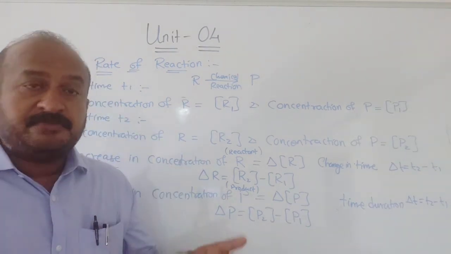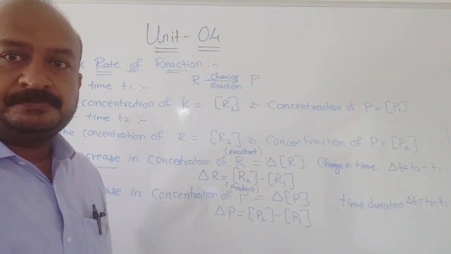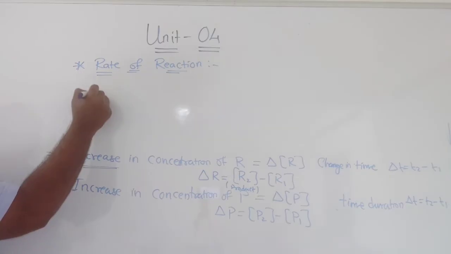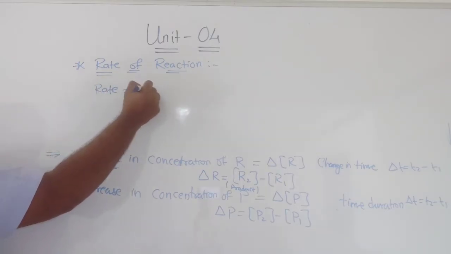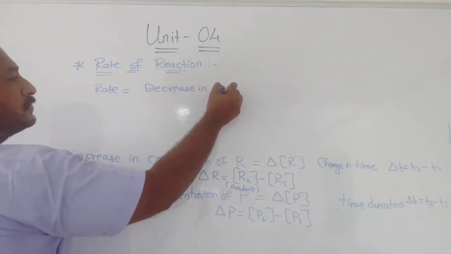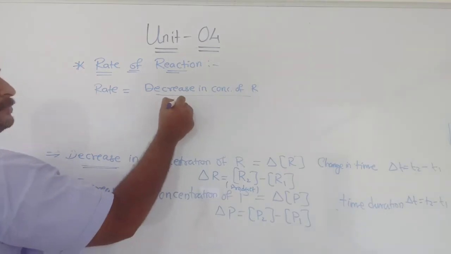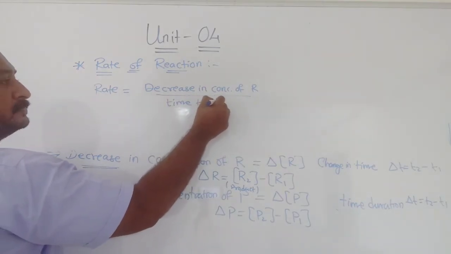Now suppose I want to give the rate of this reaction, how can I give it? The rate is equal to the decrease in concentration of R upon the time taken.